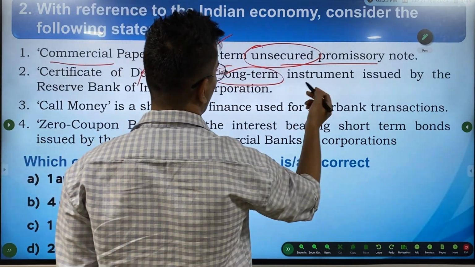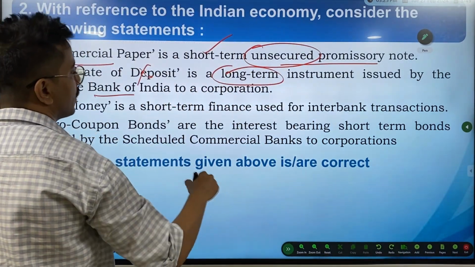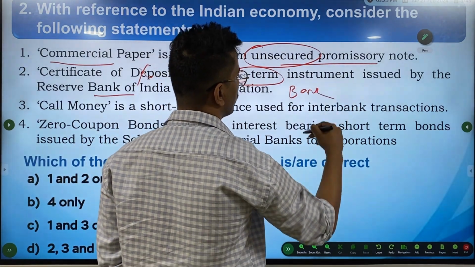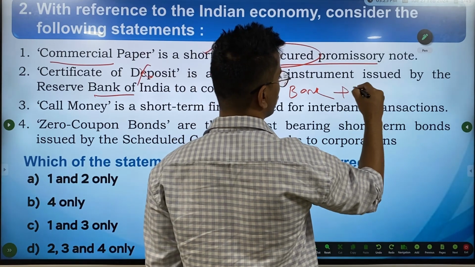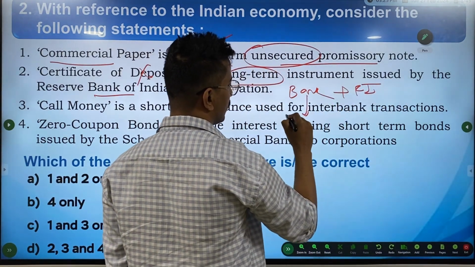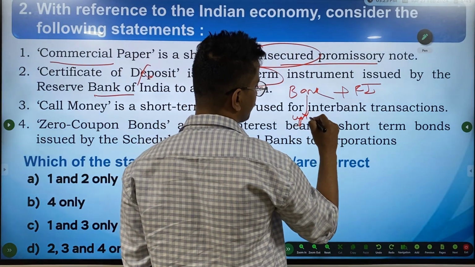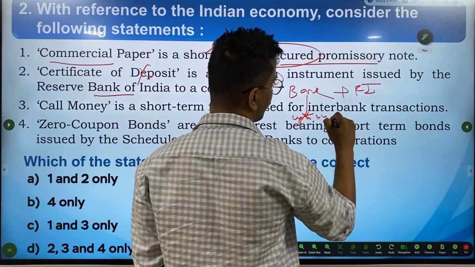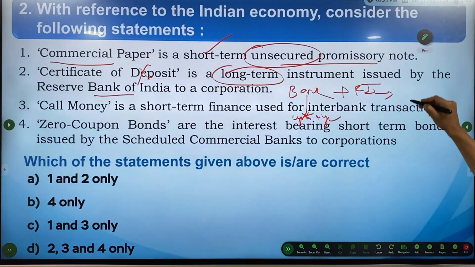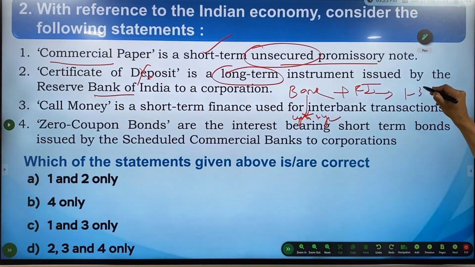First of all, they are not long-term and they are not issued by RBI. They are issued by banks. It can be commercial banks, apart from RRBs, plus financial institutions. And banks can lend it up to 1 year, and FIs, financial institutions, can lend it up to 1 to 3 years.